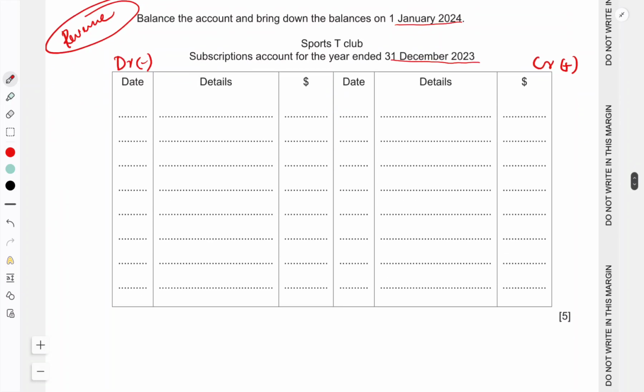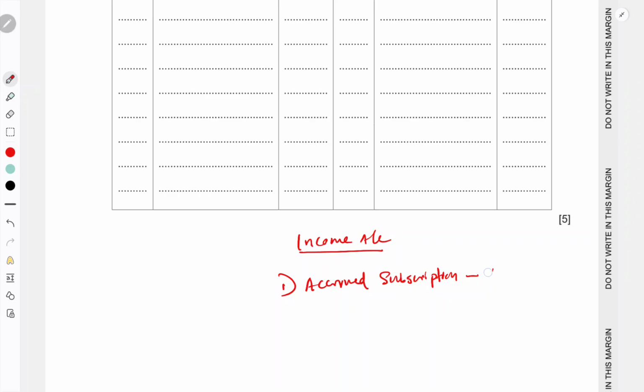Before going to the question, we should understand two adjustments here. If it is an income account, for example, here subscription is an income, there will be two adjustments from accruals and prepayments. First one is accrued, also known as outstanding. Accrued subscription, or accrued income, is a current asset.